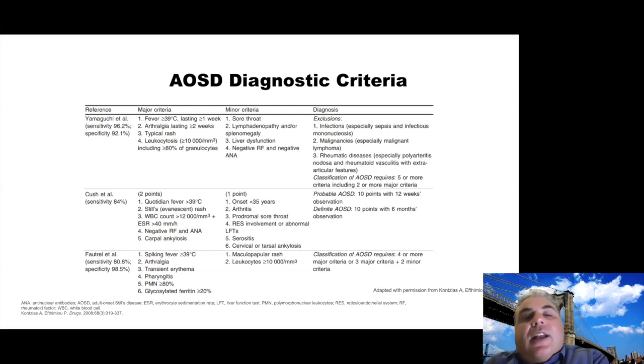All those criteria have strengths and weaknesses. They are all based on retrospective studies, and they all use major and minor criteria, so it's a point system. So it can be helpful, and some of the difference could be, for example, that Fautrel's includes some of the serologic markers like ferritin and glycosylated ferritin, whereas the traditional Yamaguchi criteria, which is the oldest one, are more clinical. Next slide.